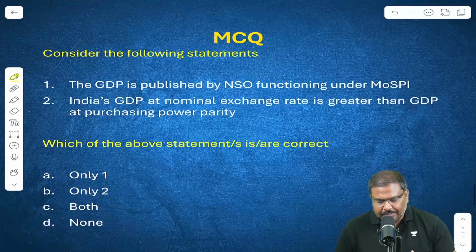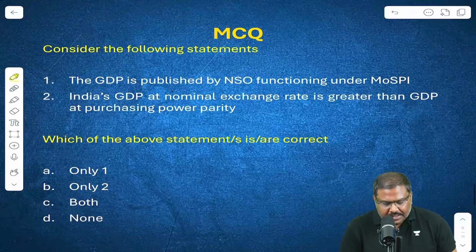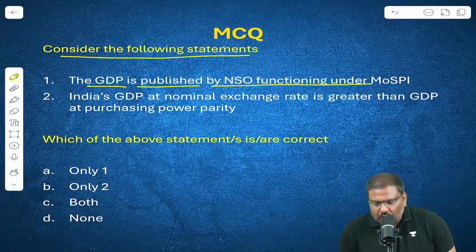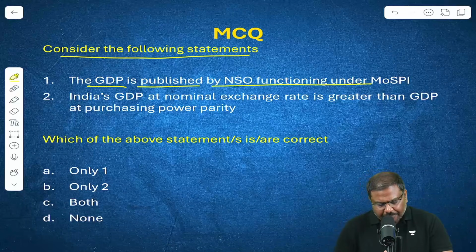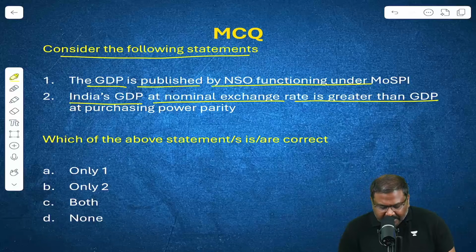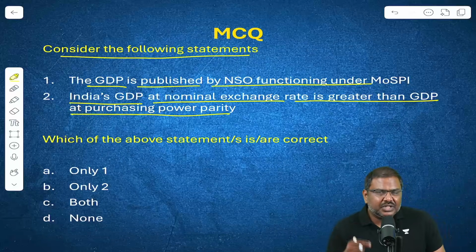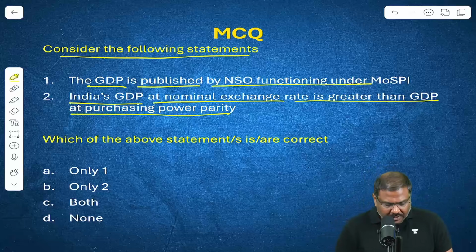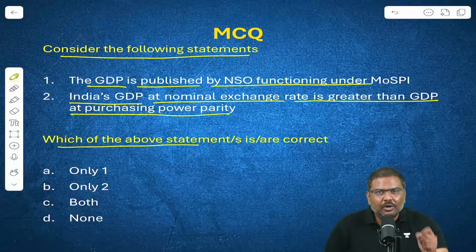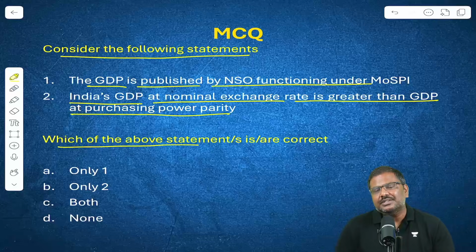Now based on this, here is an MCQ. Consider the following statements. GDP is published by NSO functioning under MOSPI. India's GDP at nominal exchange rate is greater than GDP at purchasing power parity. Which of the two statements is or are correct? Do let me know the answer to this question in the comment section.